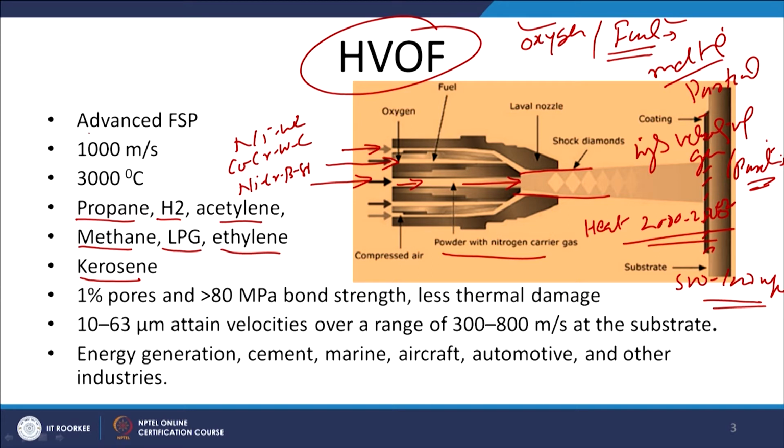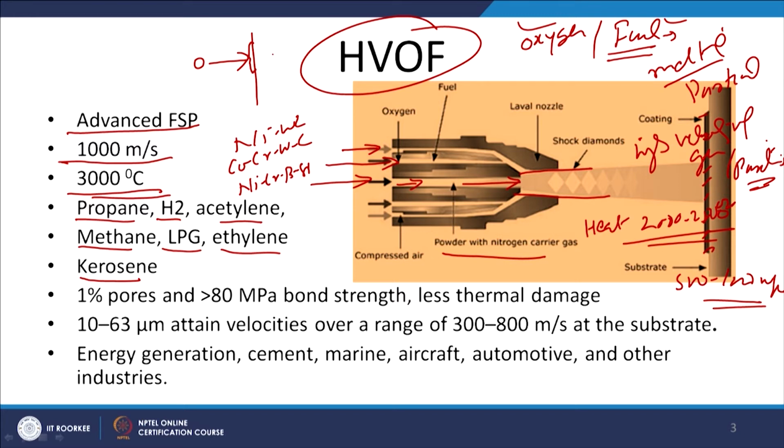So we can say this is an advanced version of the flame spray process, and a very high velocity up to 1000 meter per second can be attained by the powder particles which are being sprayed onto the surface of the substrate, and the temperature is also high enough to cause either melting or partial melting. Since the velocity attained in this process is quite high, the impingement of the powder particles with the substrate occurs at a very high velocity with a high kinetic energy.